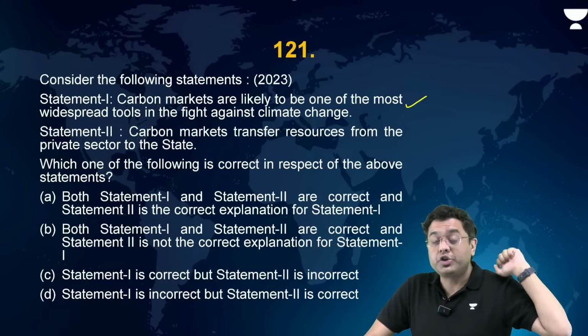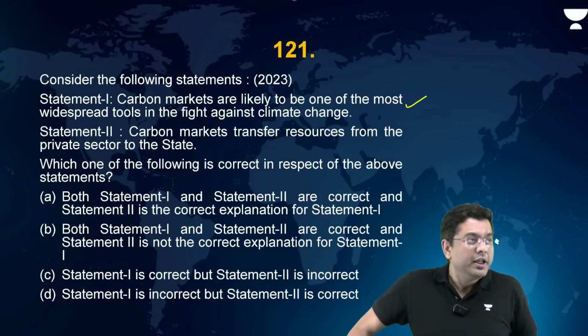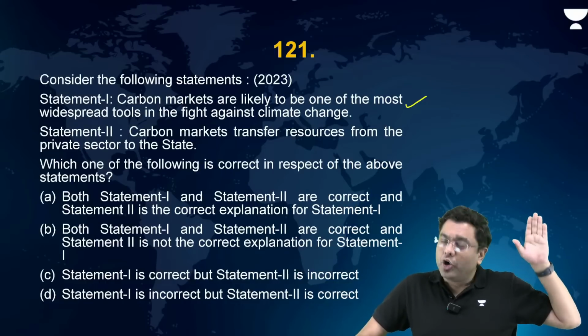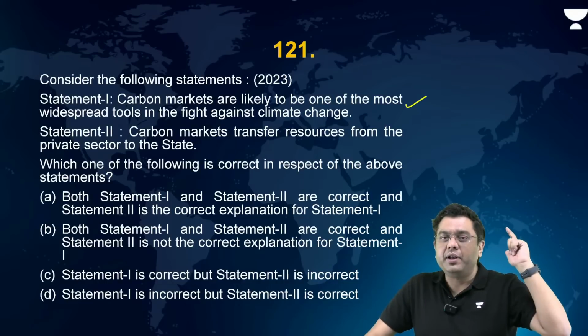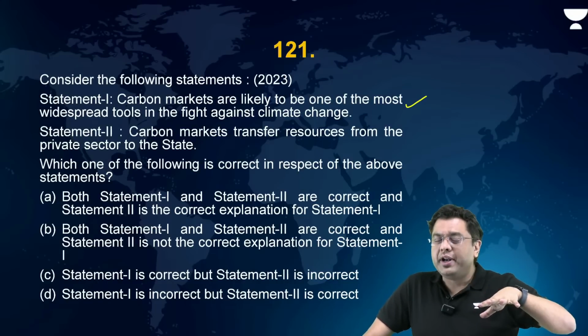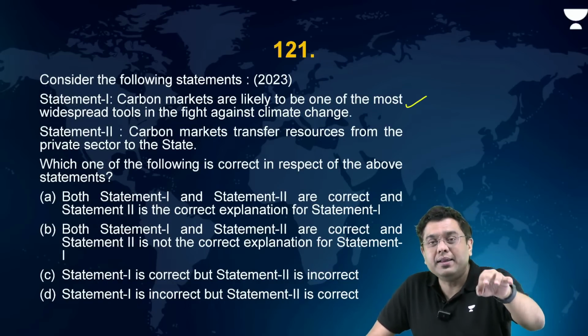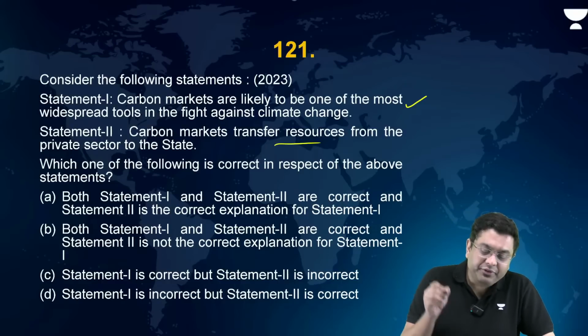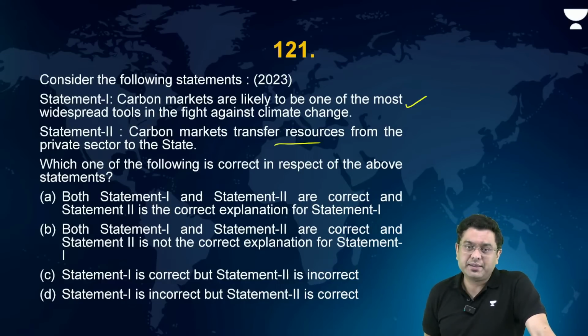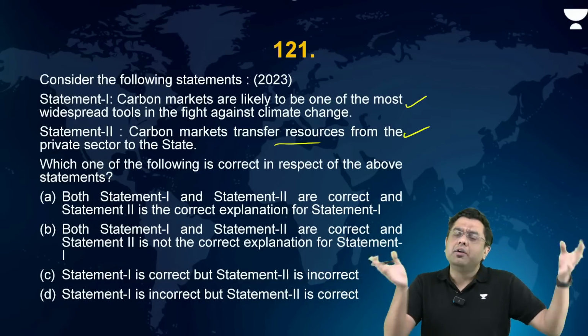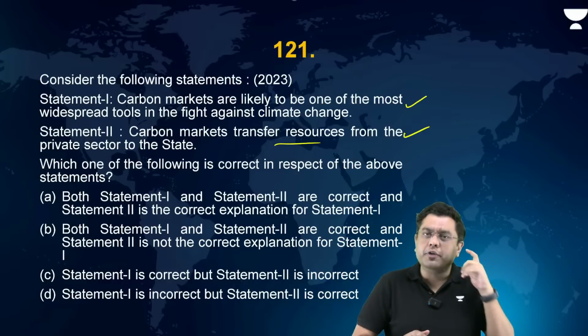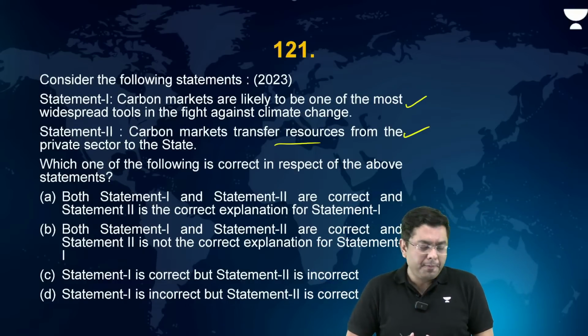So emission reduction projects in another country. That means the company, the organization, is spending its resources on developing a capital asset, an emission reduction asset, in another country. So it transfers resources from the private sector to the state. Yes, it does. Resources here can be financial, technical, any kind of resource you are transferring.